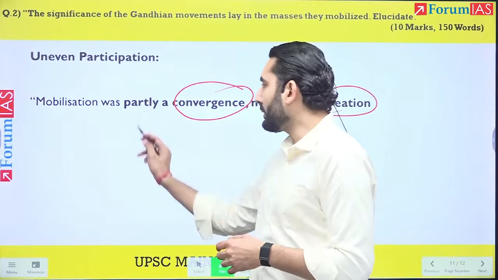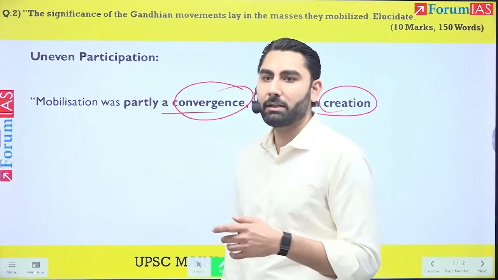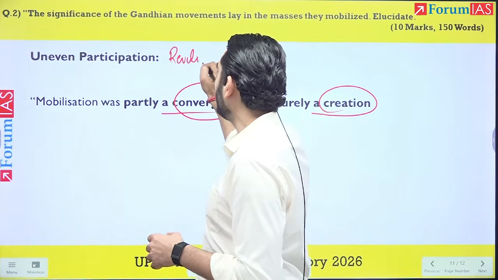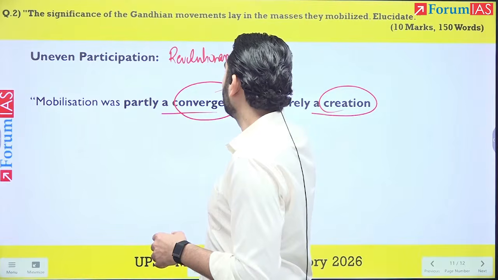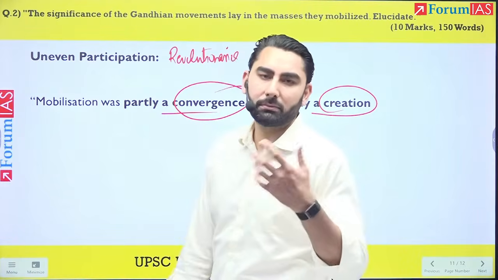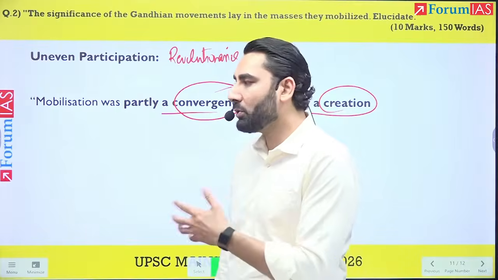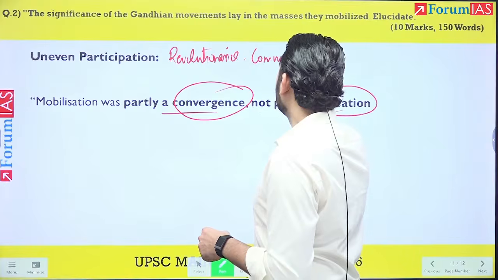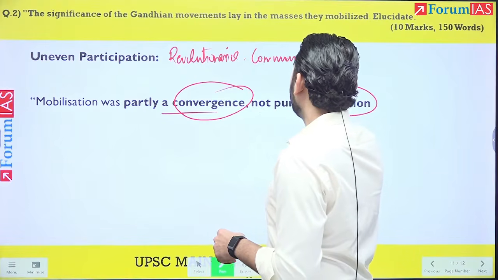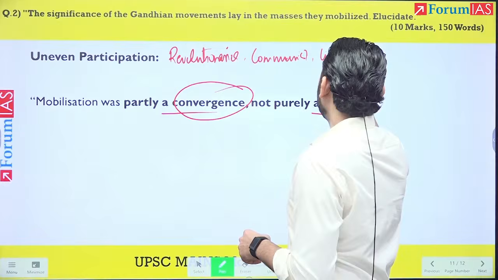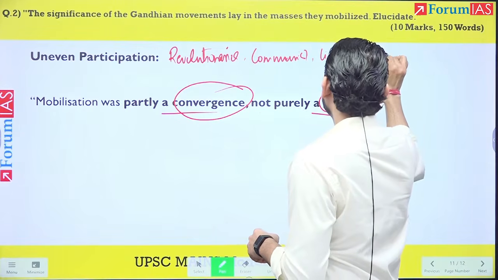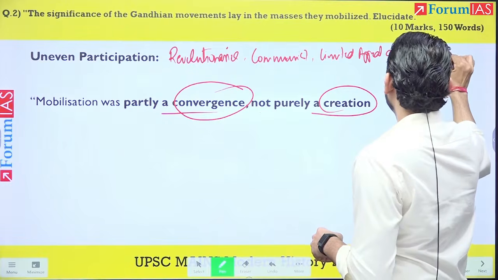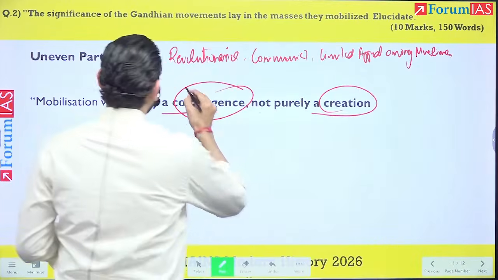But even if you don't want to be so harsh on Gandhiji, you could have mentioned uneven participation, like his failure to integrate the revolutionaries. You can write, I know that during the NCM some of them participated, but overall the revolutionaries stayed away. The communists stayed away. The limited appeal among the Muslims. The distrust